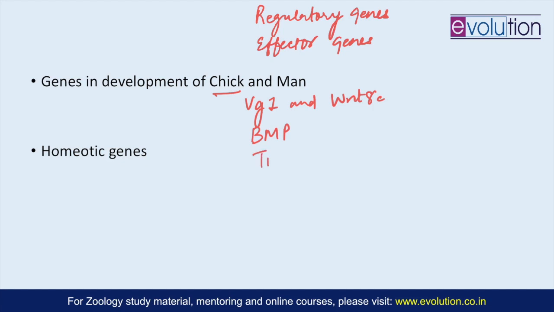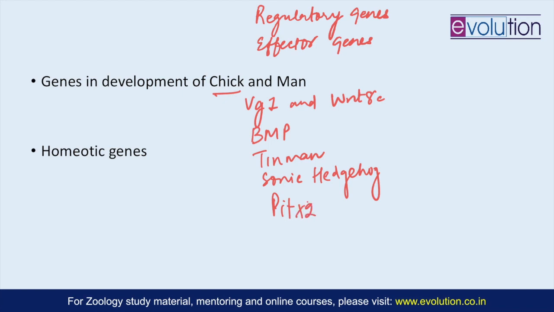Then there is the Tinman gene, which is necessary during the development of the heart in chick, and the separation of the single eye field into two bilateral fields depends upon the secretion of sonic hedgehog protein. So that is the gene involved here, sonic hedgehog. And the distinction between the right and left sides of the chick is regulated by two major proteins: the paracrine signaling factor nodal, and a transcription factor PITX2.